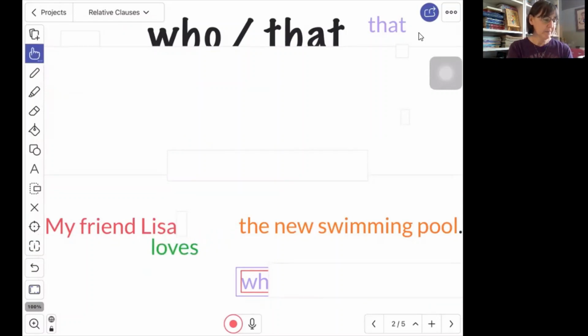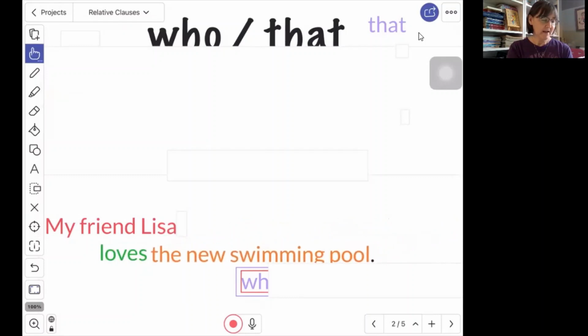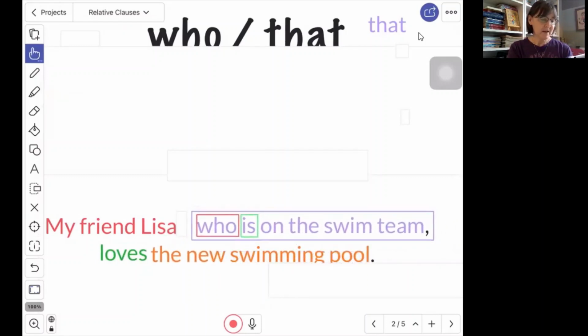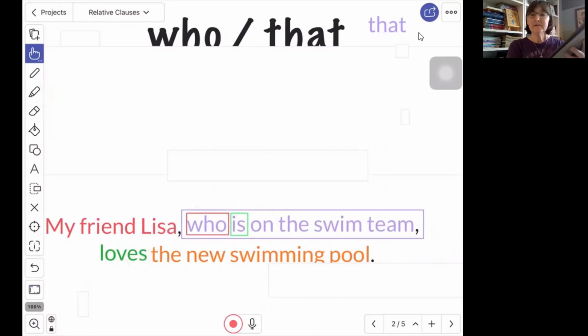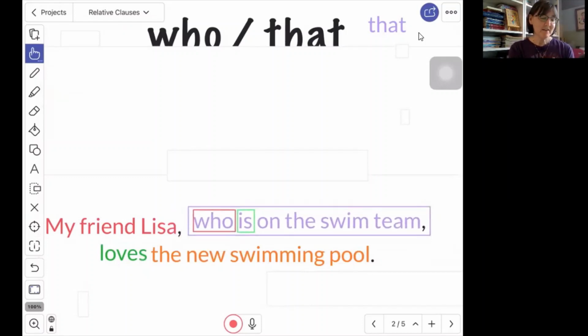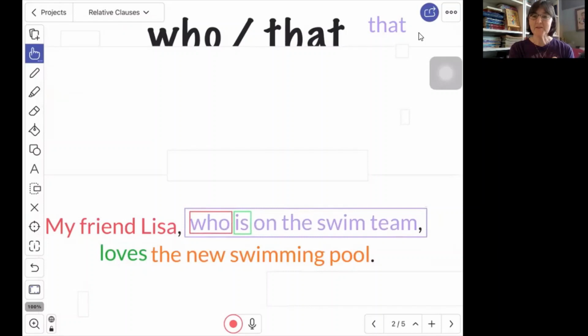So for example, I could say, my friend Lisa, who is on the swim team, loves the new swimming pool. In this case, you can see here, who is on the swim team is a group of words. We can see that it has the verb is.